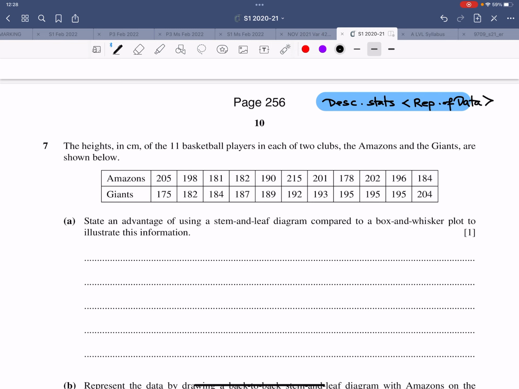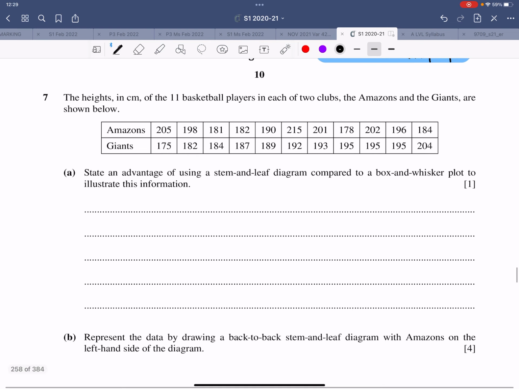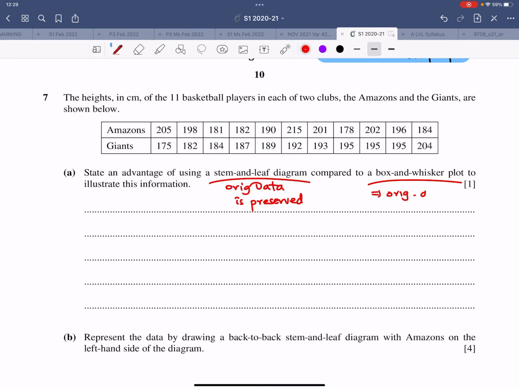State an advantage of using a stem and leaf diagram compared to a box and whisker plot to illustrate this information. Now, first thing first, in a stem and leaf diagram, the original data is preserved, whereas in a box and whisker diagram, the original data is lost.